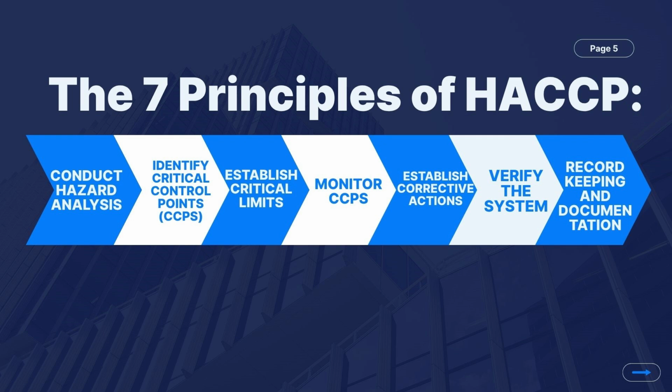Number 5 is the corrective actions. It is steps to fix deviations. Number 6 is the verification. It confirms the system is working. Number 7, documentation. It maintains records for audits and traceability.